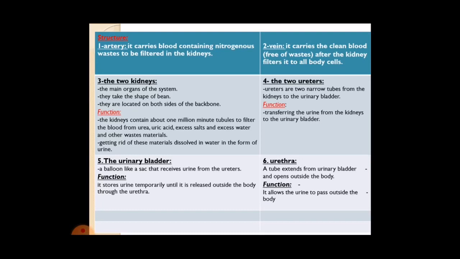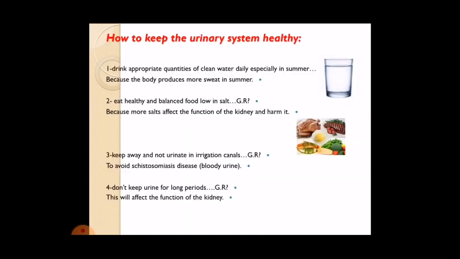Okay, how to keep the urinary system healthy. Number 1, drink appropriate quantities of clean water daily, especially in summer, because the body produces more sweat in summer.